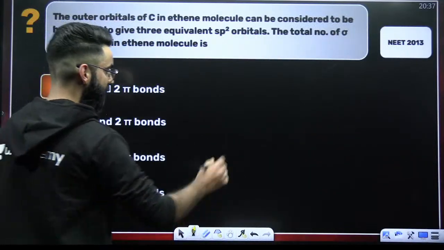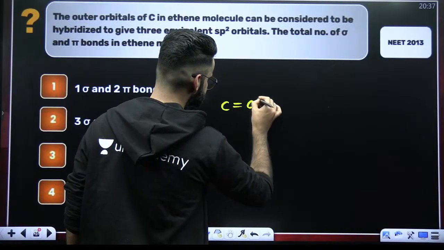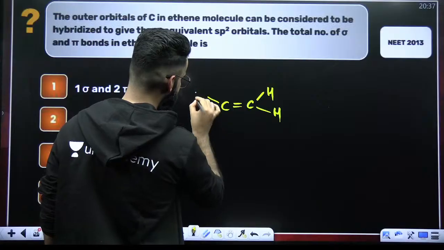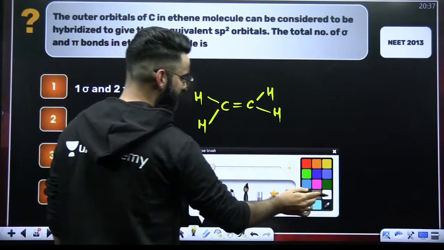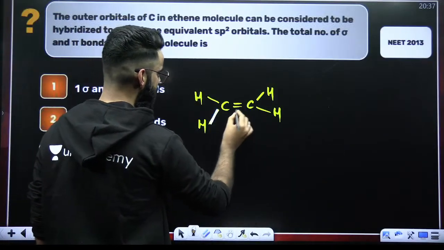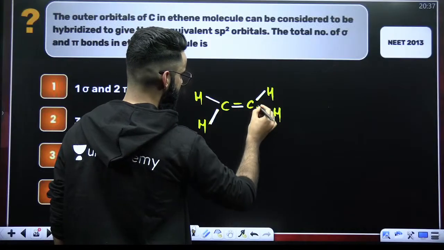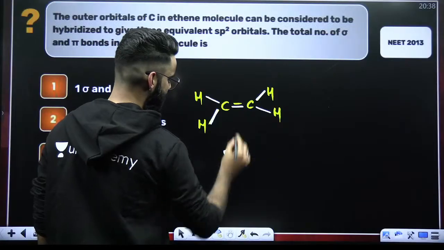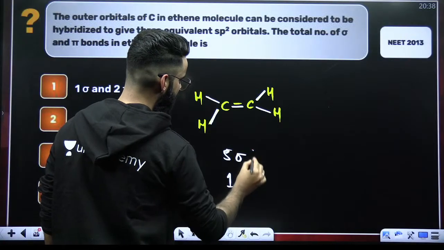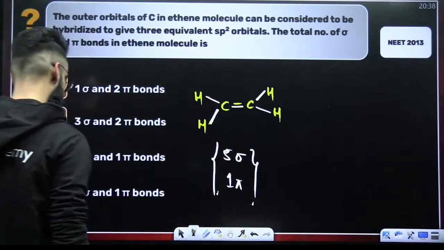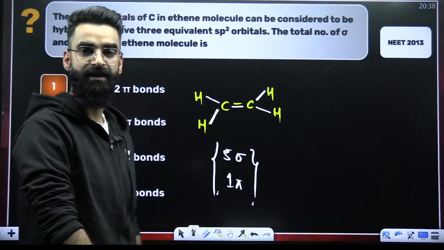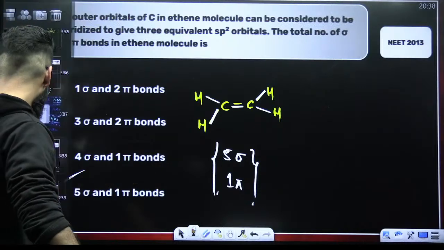Ethene, guys. This is how your ethene looks like. You have to check your sigma and pi bonds. First of all, this is your sigma, sigma, sigma, sigma, sigma. So 1, 2, 3, 4, 5. So there are 5 sigma bonds and this one is your pi bond here. So 5 sigma and 1 pi, right? So option D. Again, a simple and basic question this is, which I believe you all can easily solve.